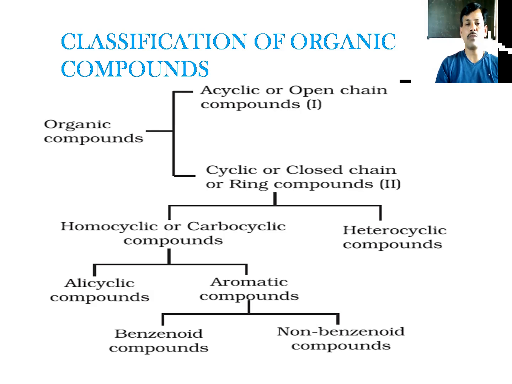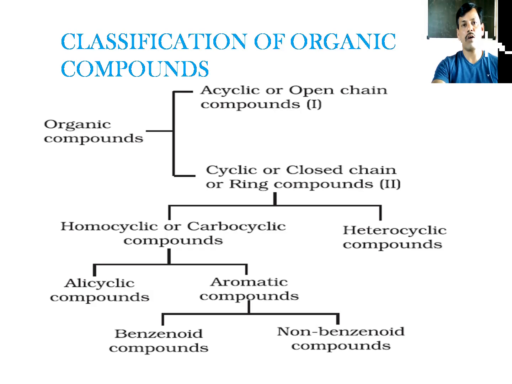Now we come to this second one, cyclic or closed chain ring compounds. In these cyclic or closed chain ring compounds, we have homocyclic, which are also called carbocyclic, and the second one is heterocyclic. What is the difference between these two?